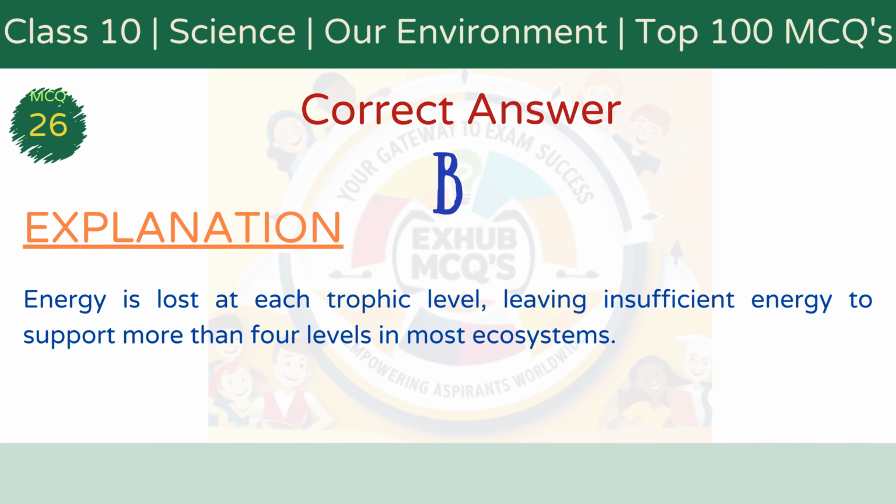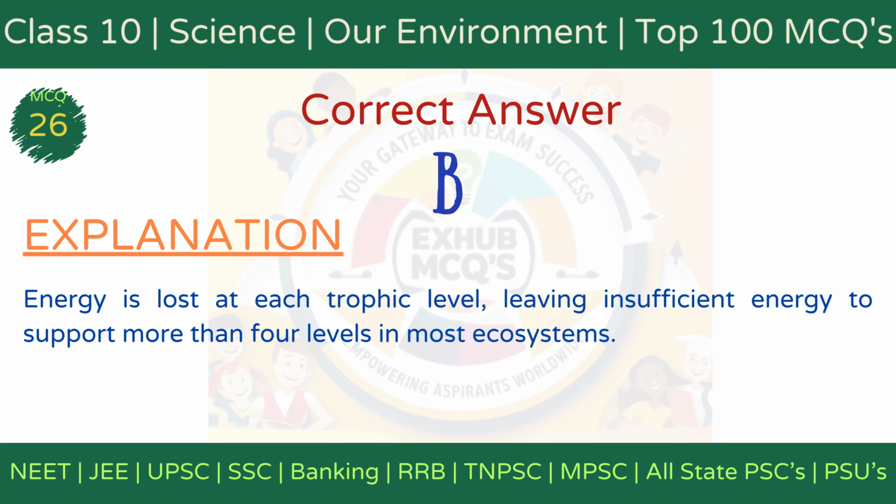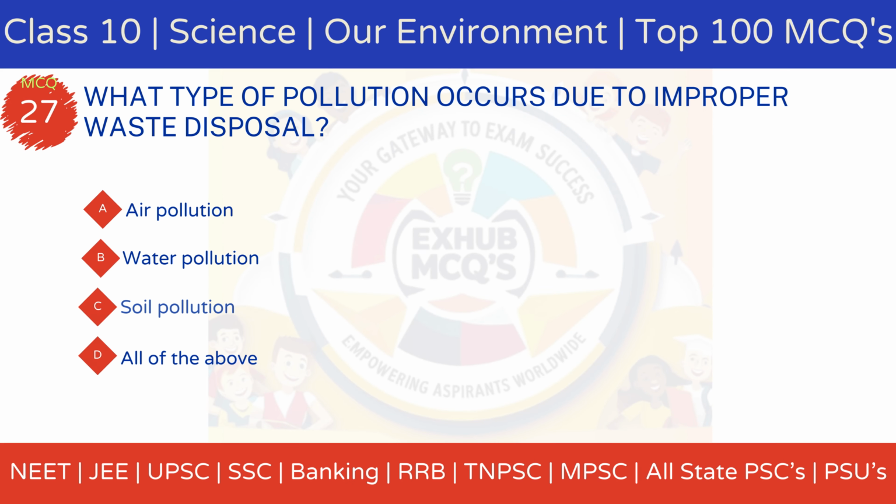The correct answer is option B, loss of energy at each level. Explanation: Energy is lost as heat at each trophic level, leaving insufficient energy to support organisms at higher levels, limiting food chain length. MCQ 27. What type of pollution occurs due to improper waste disposal?